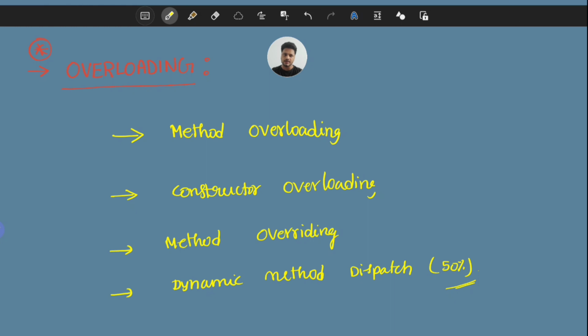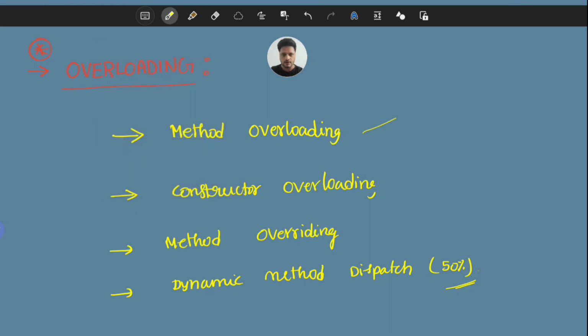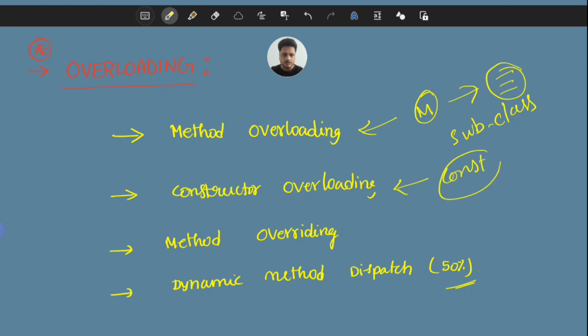So the first topic is completely based on what a method is, and how to define a method in different ways in one class. This class we can call a subclass. The second concept is completely based on the constructor. If you know the constructor well, we can easily understand constructor overloading.